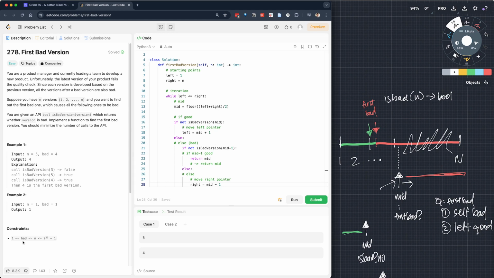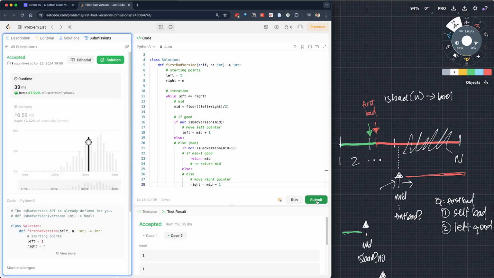Okay, so it's guaranteed that bad exists. Right here it says in the constraint that 1 is always going to be smaller than or equal to bad. So bad's at least going to be 1, and bad's going to be smaller than or equal to n. So bad's always going to exist in this example. All right, so case 1 and case 2. Let's go ahead and submit it, see how we did. If there's any errors, we can go ahead and fix it. All right. So it's accepted, and we have 67.9% runtime and this much memory.